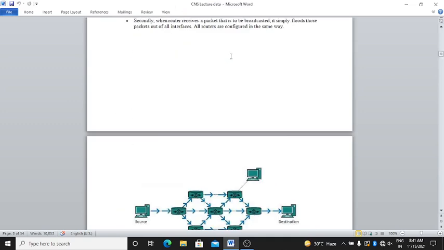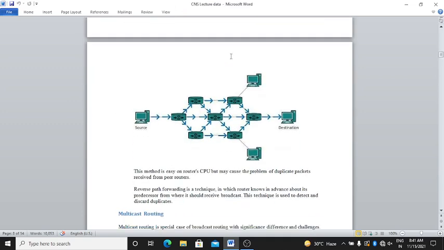This is the diagram for the broadcast. This method is easy on the router's CPU but may cause the problem of duplicate packets received from peer routers.